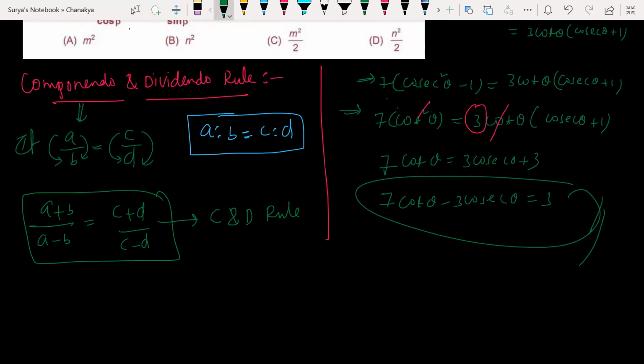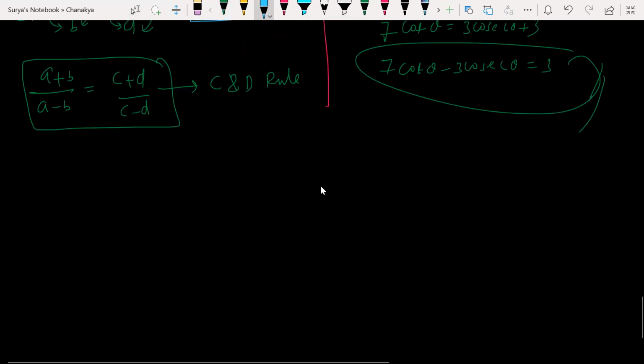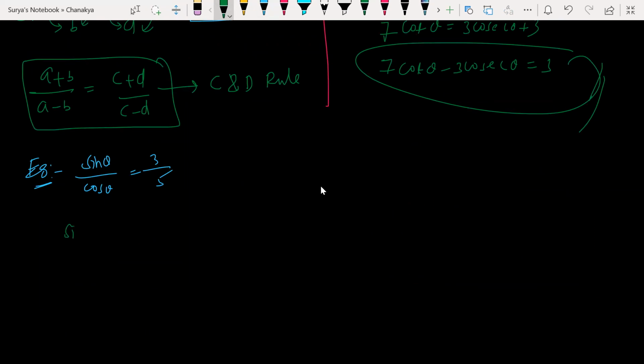So you understand what I'm doing here? Let me give an example. If I have sin theta by cos theta equal to 3 by 5, and I ask you to apply componendo and dividendo rule, then by using the C and D rule, I can write this as sin theta plus cos theta divided by sin theta minus cos theta is equal to 8 divided by minus 2.